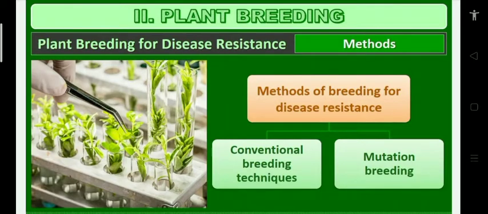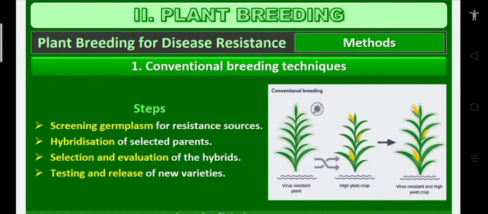So instead of using chemical pesticides, new disease resistant cultivars are developed by plant breeding. There are methods of plant breeding for disease resistance. Two types are there: conventional plant breeding and mutational plant breeding. Conventional plant breeding means what, sir? There are 4 steps.